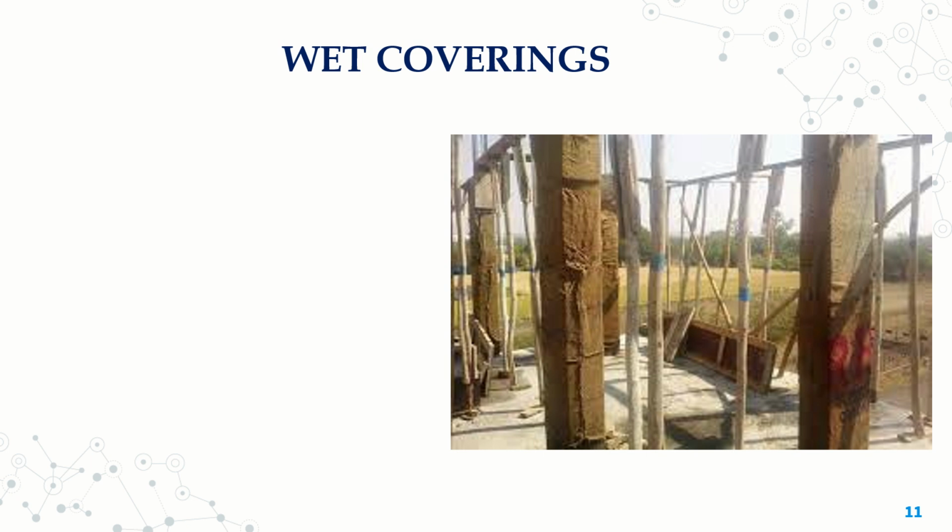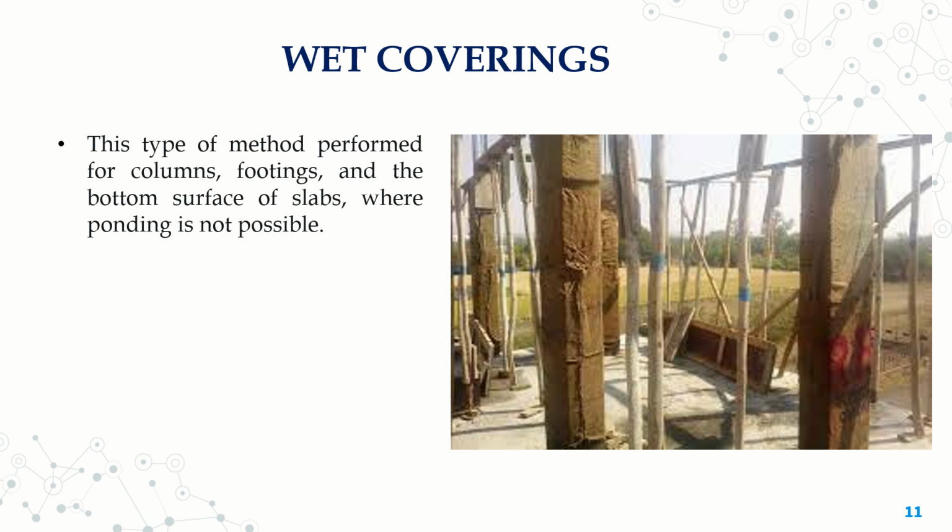Moving to the second one, wet coverings. As you see in the figure, maybe this also you could have encountered once or twice in your lifetime. This is basically done for column-like members. Wet covering, as the name itself says, means we cover the concrete member with a kind of wet cloth or wet material. This is adopted basically for columns, footings, and sometimes the bottom surface of the slab where you cannot do ponding.